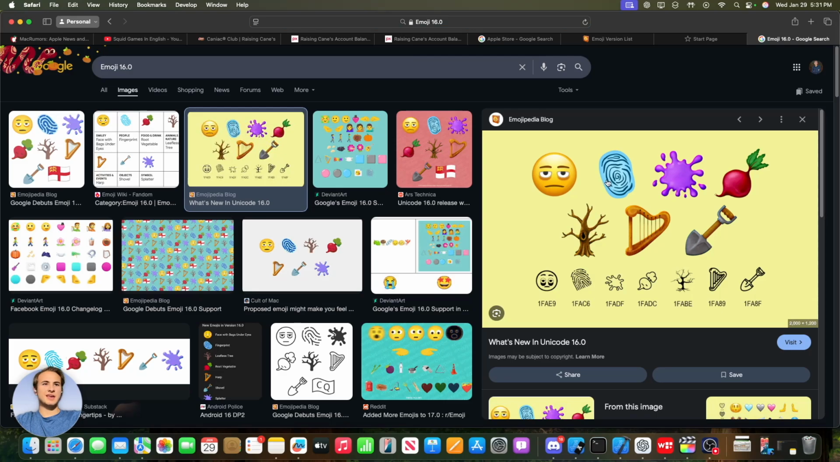Now, the next thing has to do with new emojis. We're getting quite a bit of interesting emojis here. So we have a brand new face. I know people love faces quite a bit. We have a fingerprint emoji, a paintball emoji, a radish emoji, a dead tree emoji, a harp emoji, and a shovel emoji. So you'll be able to use these brand new emojis, and I could see a use case for the fingerprint or the flash gun, and maybe the face kind of, but not really anything else. But who knows, in the comments down below, what would you use these emojis for?